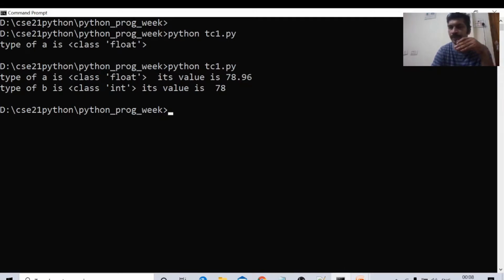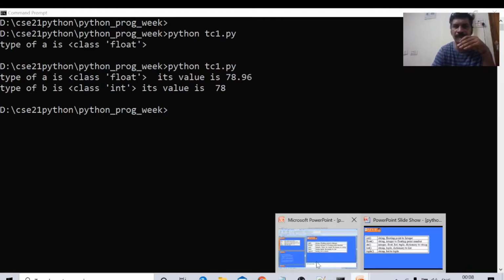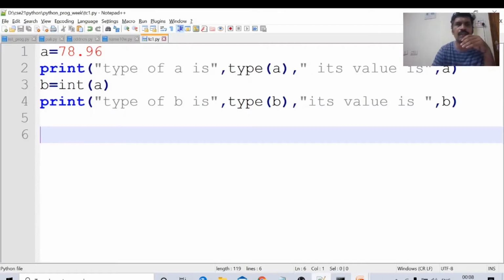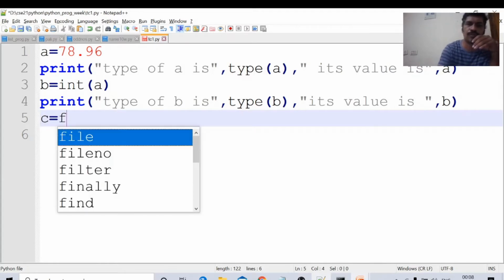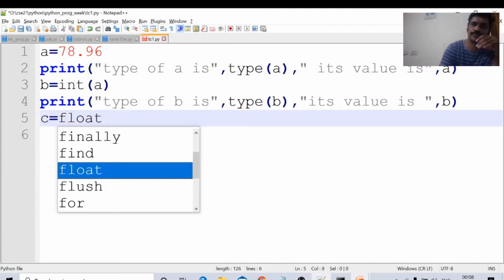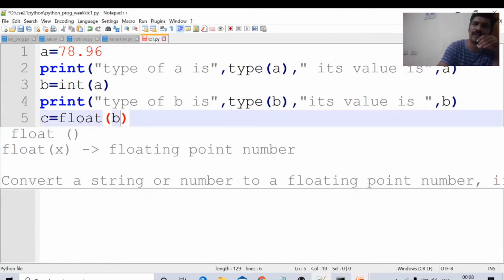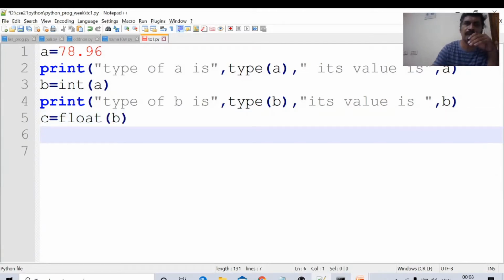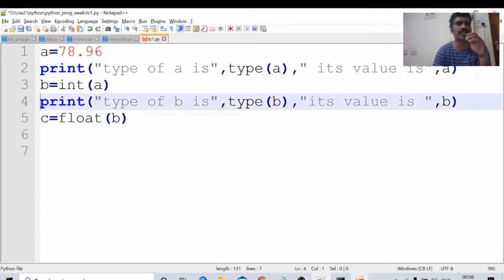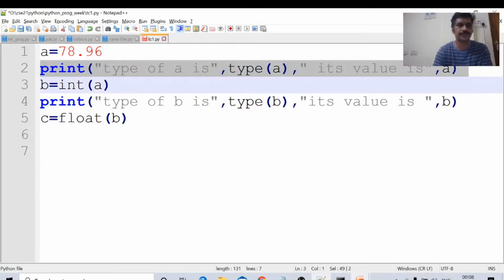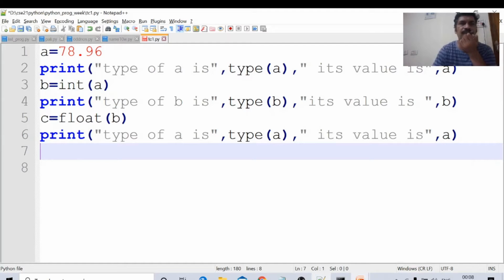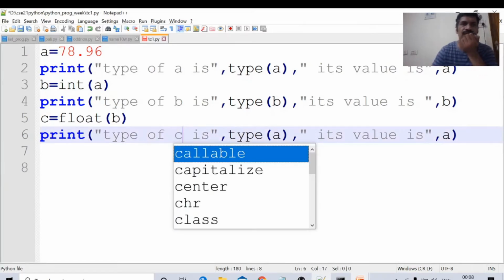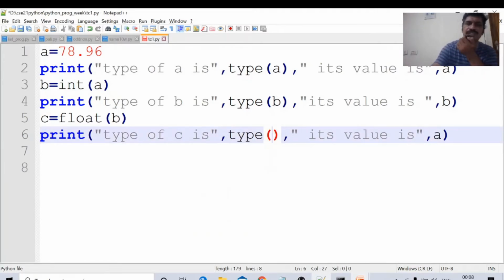It is also possible to convert integer back to float. The type of b here is integer. Now I am converting b once again to float. c equal to float of b. b is of the type integer, and I am converting integer to float. Once again I write the same statement, replacing a with c. Type of c is type of c.